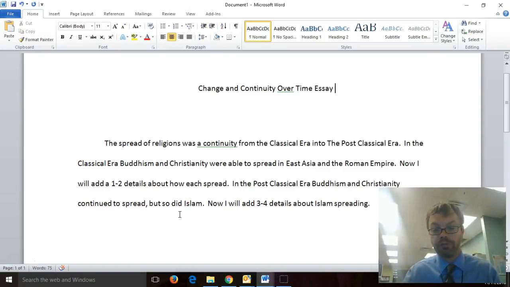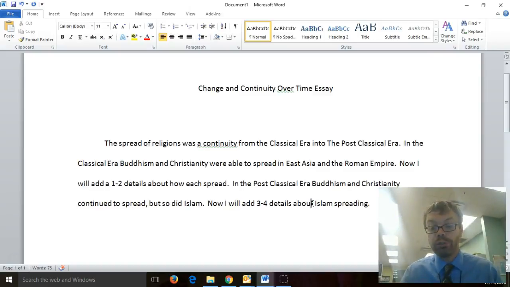So what I do is I first introduce the classical era detail. There I put Buddhism and Christianity, and I put East Asia and Roman Empire because that's where they spread. Then you add one to two details about how each spread, or about how one of them spread if you pick one. So you give your classical era example and then a couple details about it. Then when you start the post-classical, simply begin with, in the post-classical era, Buddhism and Christianity continued to spread, because they did, but so did Islam. And then I add all the details about Islam spreading, three or four of them.